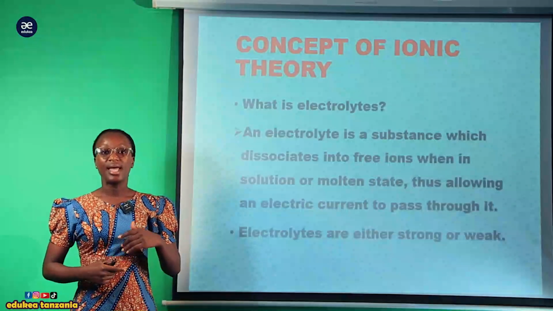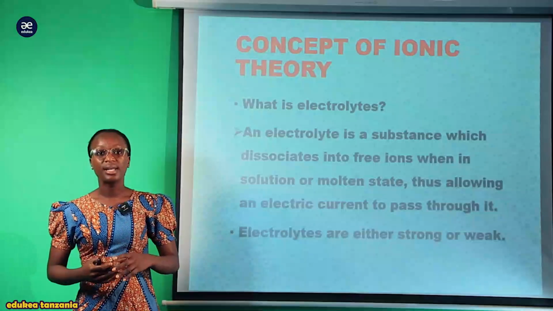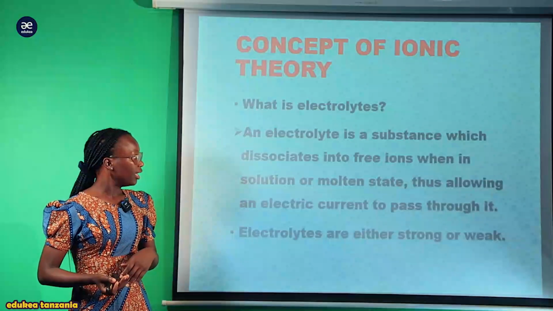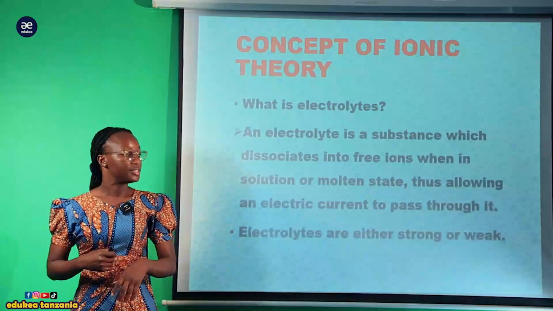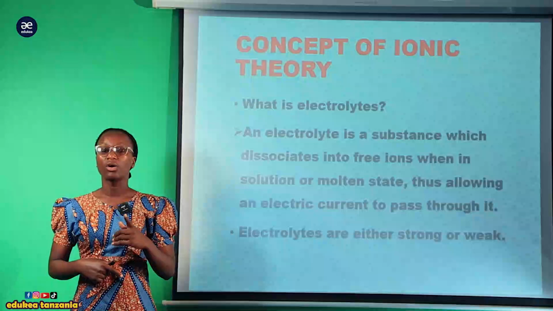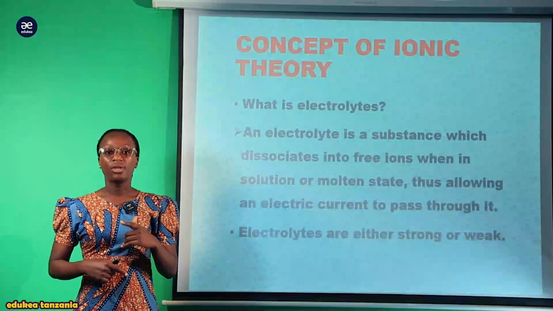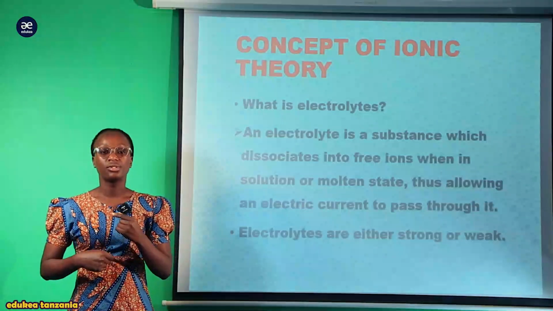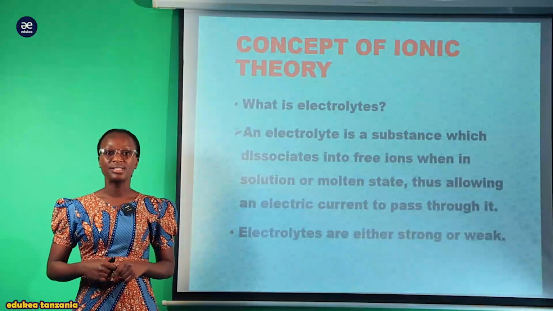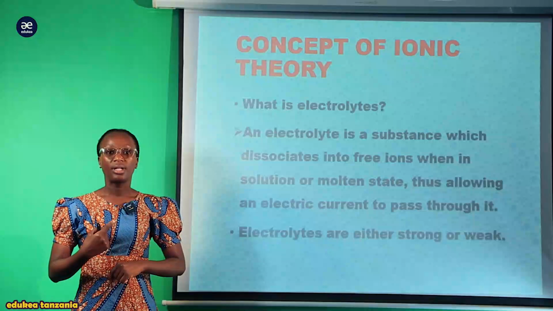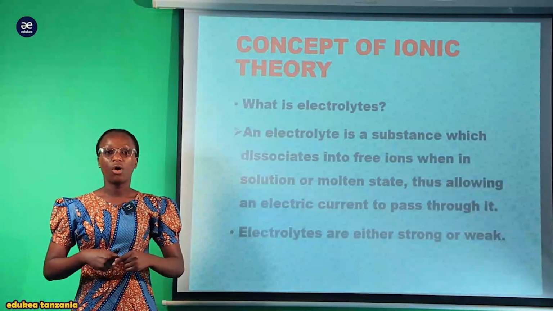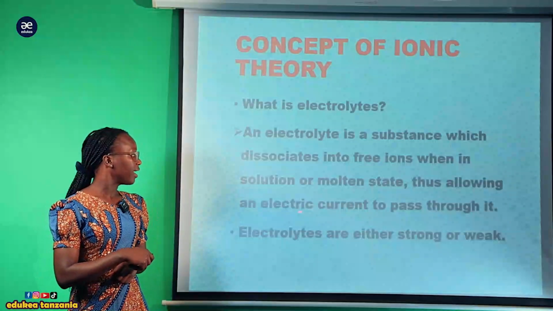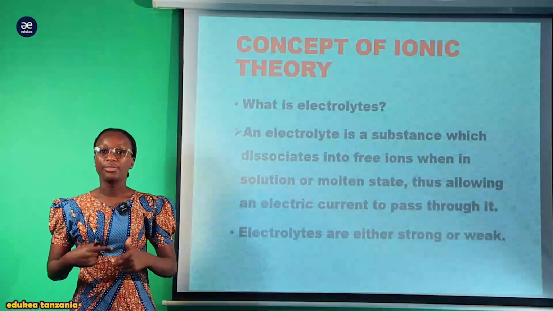That is, electrolytes are those materials which are in molten or solution form, where they tend to dissociate into free ions. So we are going to have charged ions, which means that there will be a movement of free charged ions, and finally the electric current will pass through it.